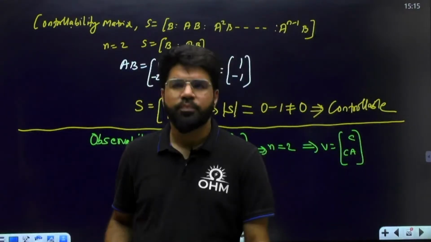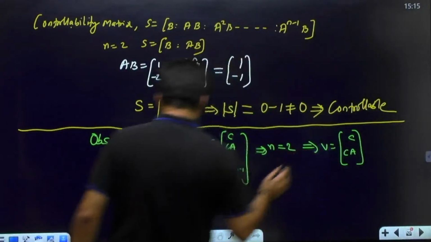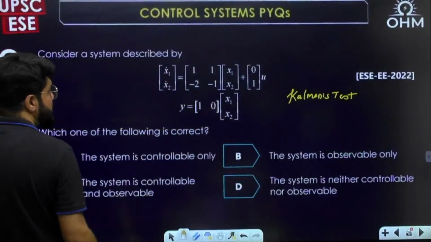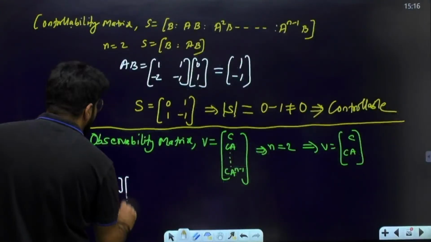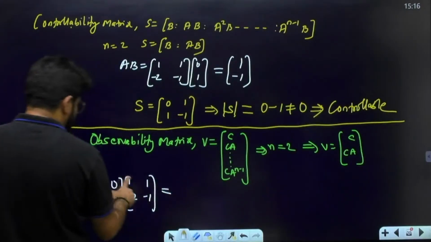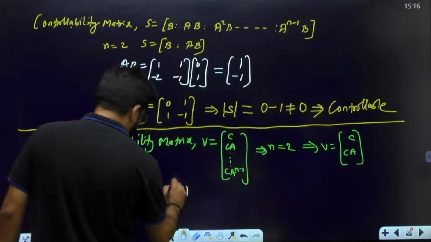Right. So let's complete the calculations quickly. What is the CA matrix? C is 1, 0. A matrix is 1, 1, minus 2, minus 1. This is first row, first column 1 and 0, only 1. Then 1 and 0, again 1.